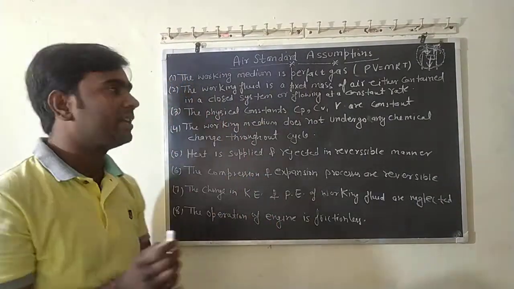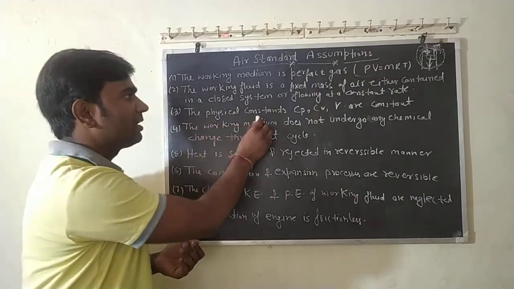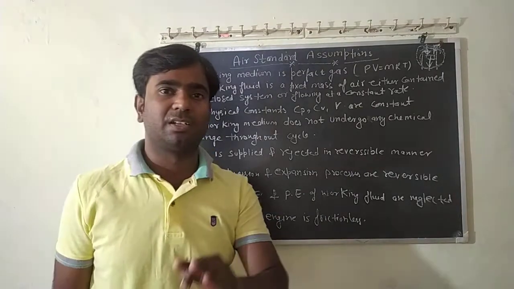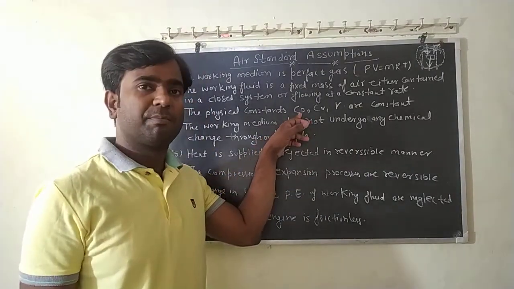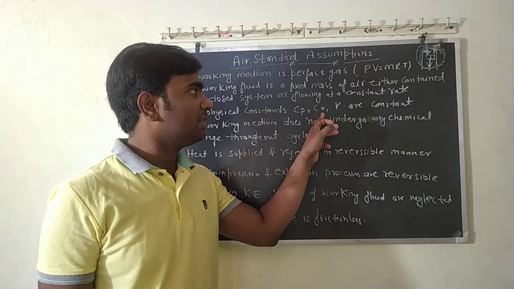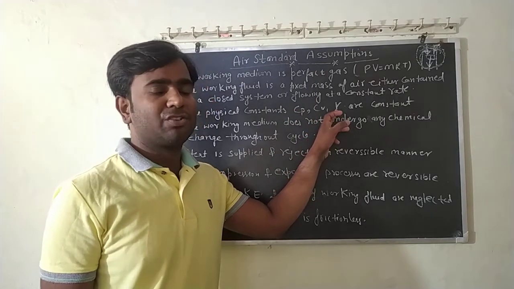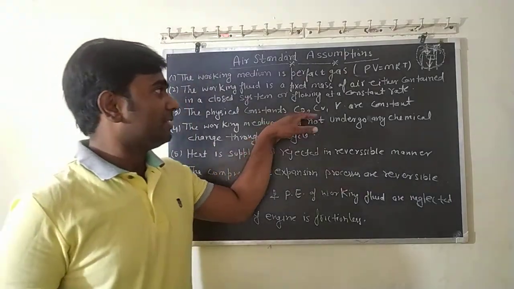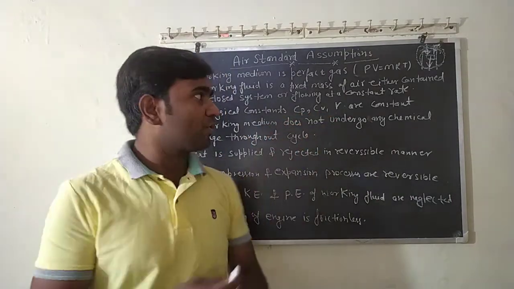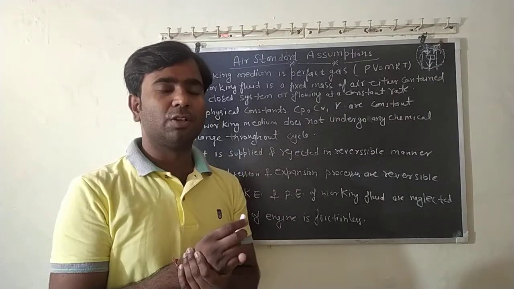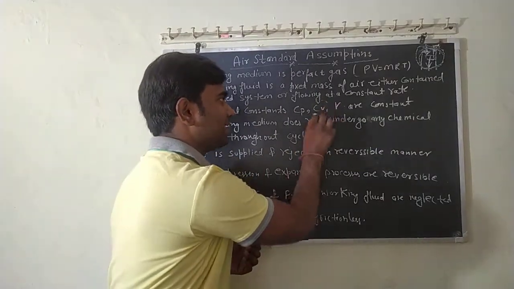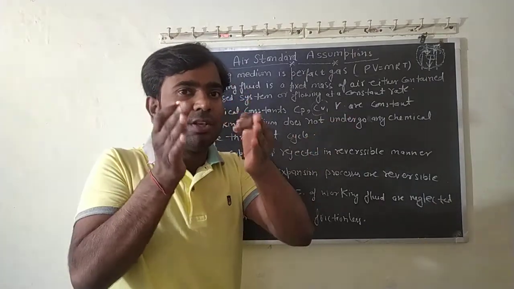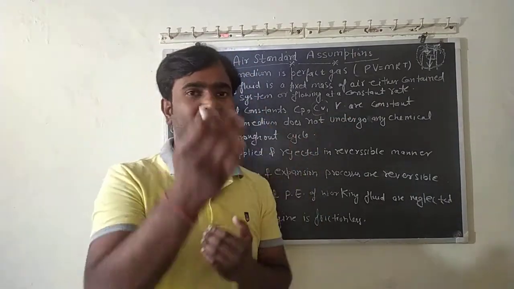Now the third assumption is very important. The physical constants Cp, Cv, and gamma are constant. That is, specific heat at constant pressure, specific heat at constant volume, and their ratio Cp upon Cv. What are the values for air? Cp is 1.005 kilojoule per kg Kelvin, Cv is 0.718, and gamma is 1.4. These are going to be constant throughout the process.